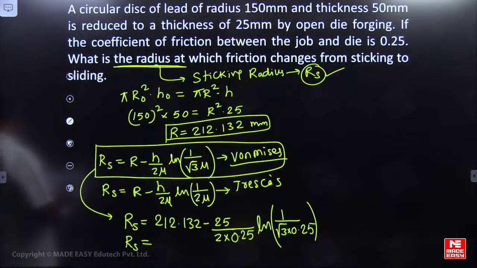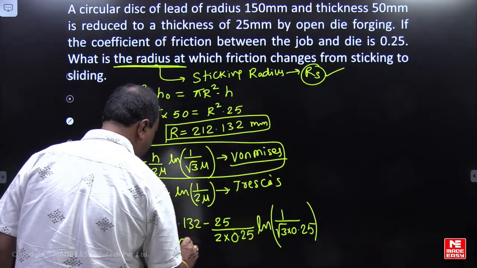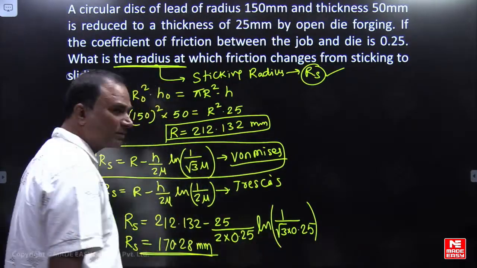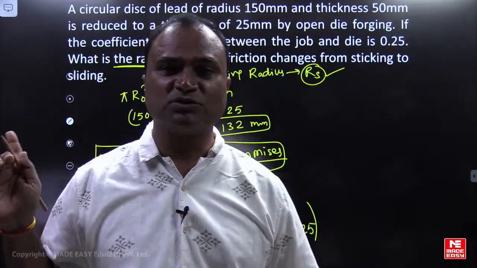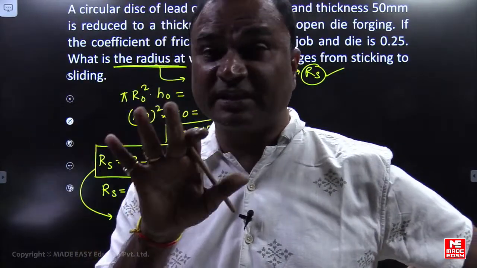Sticking radius is how much? 170.28. Very good. Nothing is mentioned, so you can use Von Mises theory. So up to sticking radius calculations: minimum pressure, maximum pressure, sticking radius.